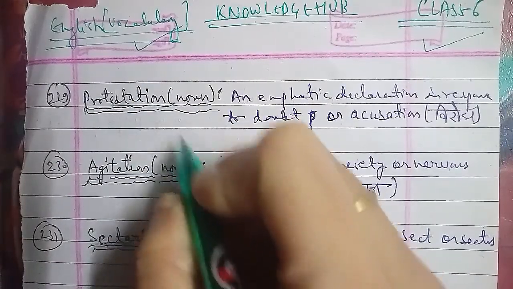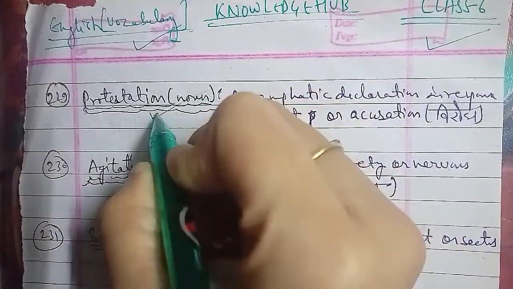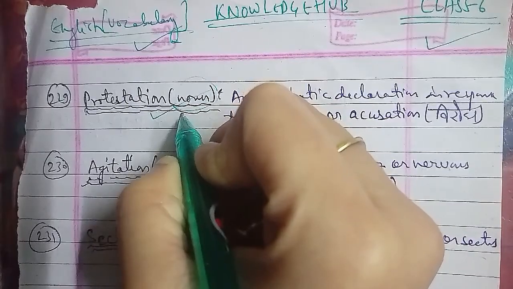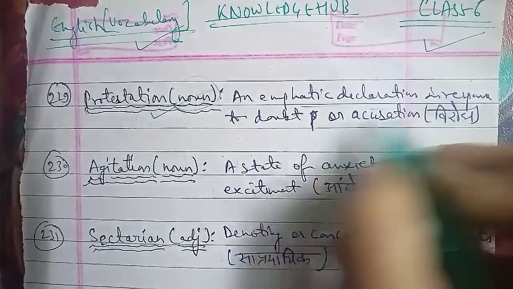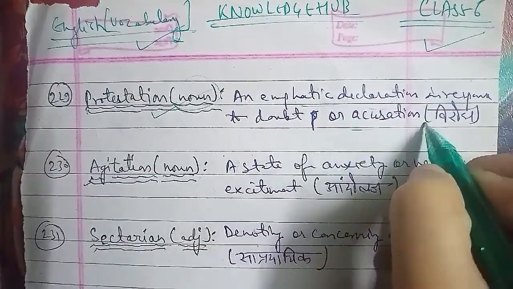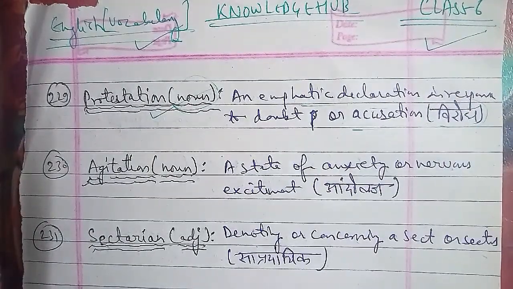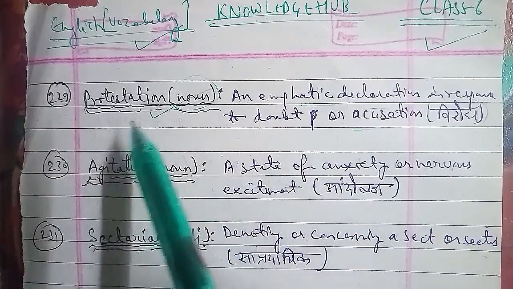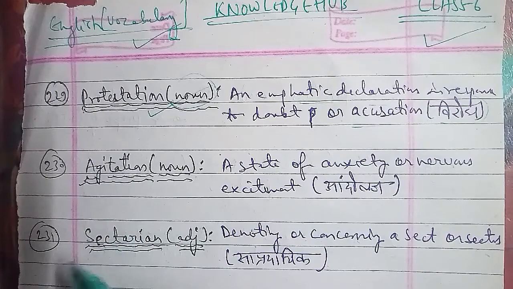आज हम 229 वर्ड से शुरू करेंगे, जो कि आपका पहला वर्ड है सेशन का, that is protestation. Protestation जो वर्ड है वो आपका noun की तरह use होता है. Protestation का मतलब होता है an emphatic declaration in response to doubt or accusation, जिसे कहते हैं हम विरोध करना. If you are against something, if you are विरोध कर रहे हो आप, then you can use the word protestation there. Protestation is that emphatic declaration in response to doubt or accusation, that in Hindi is विरोध. So you can use the word protestation instead of using the word विरोध or against.